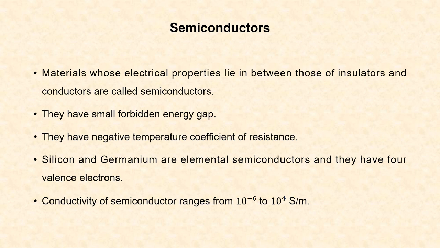That is, as we increase the temperature, the resistance of semiconductor decreases, and as we decrease the temperature, the resistance of semiconductor increases. Silicon and germanium are examples of semiconductors, and they both have 4 valence electrons, that is 4 electrons in the outermost shell. The conductivity of semiconductor ranges from 10 to the power minus 6 to 10 to the power 4 Siemens per meter.